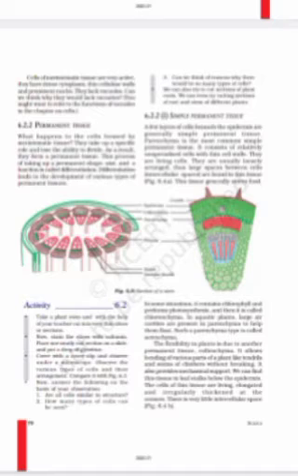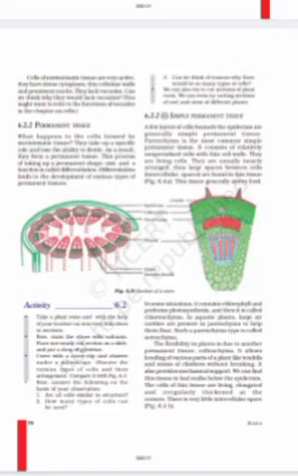So they take up a specific role, and they lose the ability to divide. They are not dividing, so they are completely a permanent tissue. This process of taking up a permanent shape, size and function is called differentiation. Differentiation leads to the development of various types of permanent tissue.